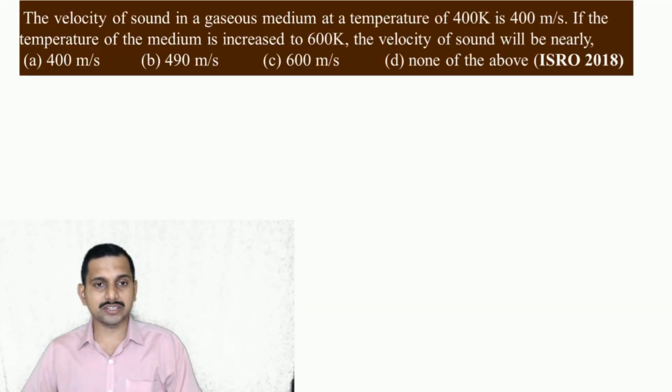Next, this is another question. The velocity of sound in a gaseous medium at a temperature of 400 Kelvin is 400 meters per second. If the temperature of the medium is increased to 600 Kelvin, the velocity of sound is nearly.